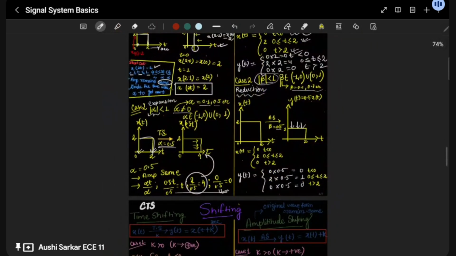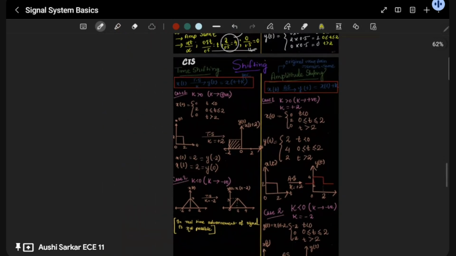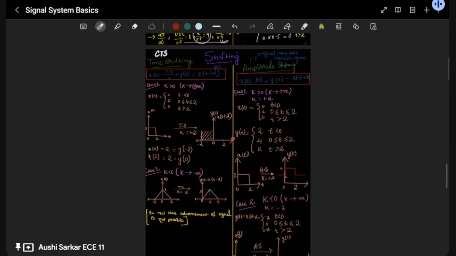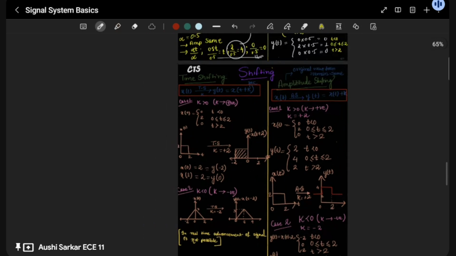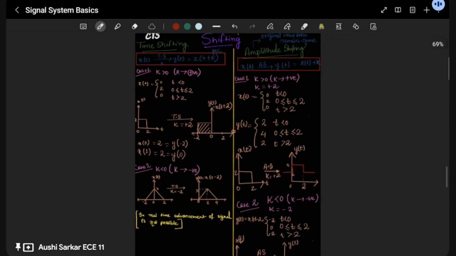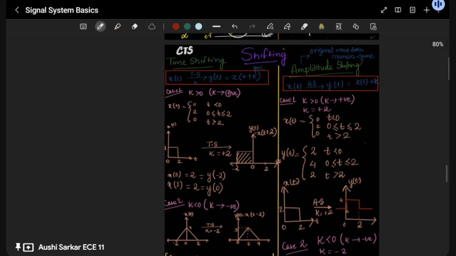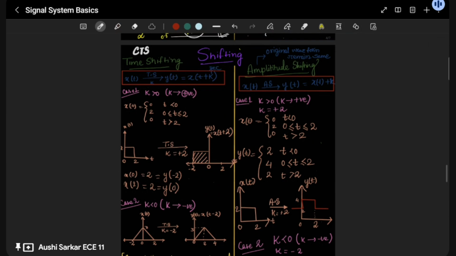But when you learn shifting, this is also a transformation, but this time the original waveform remains the same. We will just shift that original waveform to some extent, but we are not going to completely change that signal. Okay, so let me move to the amplitude shifting first. Sorry, time shifting and amplitude shifting, I will make you study both, so it doesn't matter. So let me take you to the shifting part. If I make you study time shifting, what is shifting? Shifting is basically addition or subtraction of some constant.